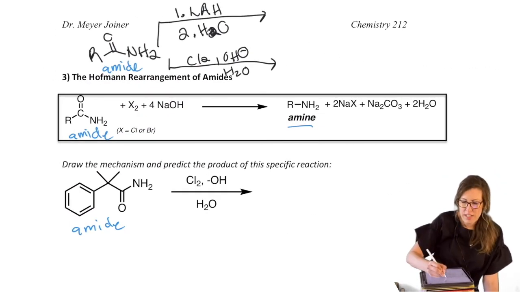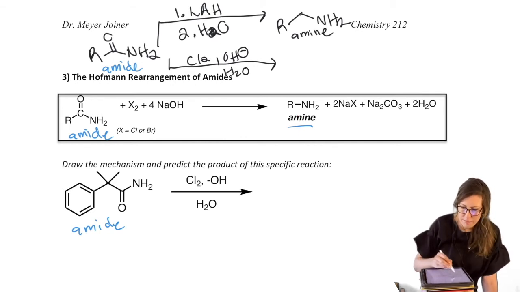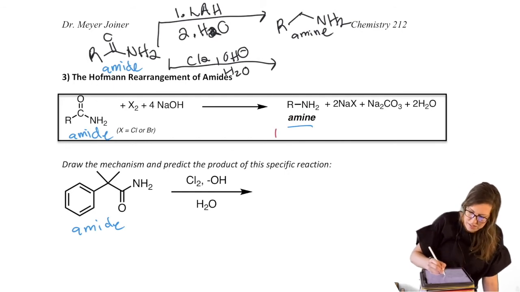Okay, so what did you get? I hope you got this for your amine, right? Notice what happened here. We did not get that with this Hofmann rearrangement. We lost a carbon. I'm writing that in red with an exclamation point or 2 or 3.